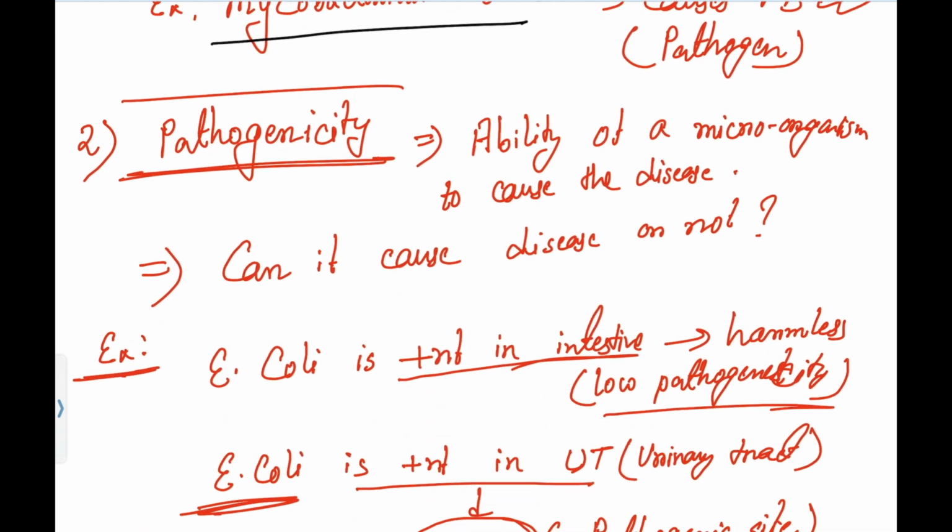Coming to the next term, that is pathogenicity. Pathogenicity is a straightforward thing: whether the pathogen can cause disease or not. If it causes the disease, we will say okay, this pathogen has pathogenicity. If the microorganism can't cause any disease, then we will say it doesn't have any pathogenicity. If the pathogen or microorganism causes disease, we will call it that it has pathogenicity.